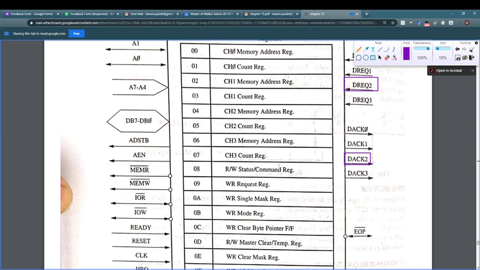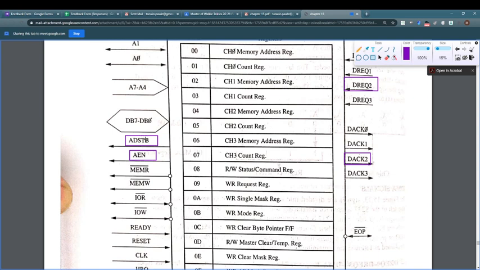Apart from this, we have the AEN signal and the address strobe signal. AEN means address enable and ADSTB means address strobe signal.